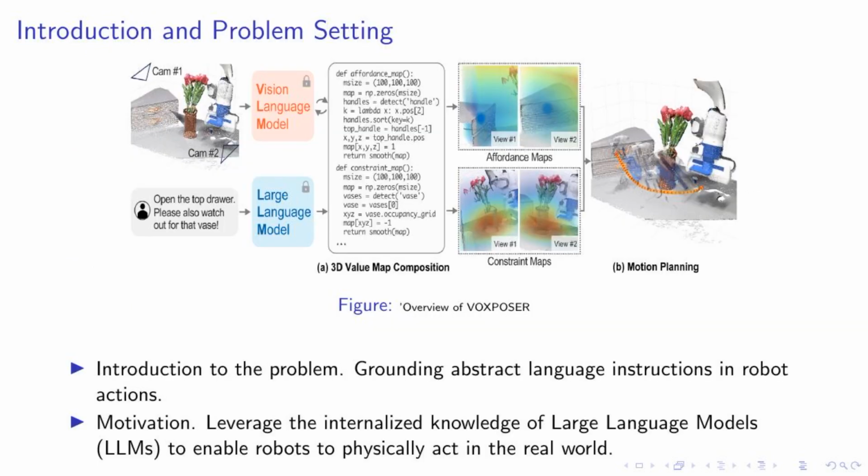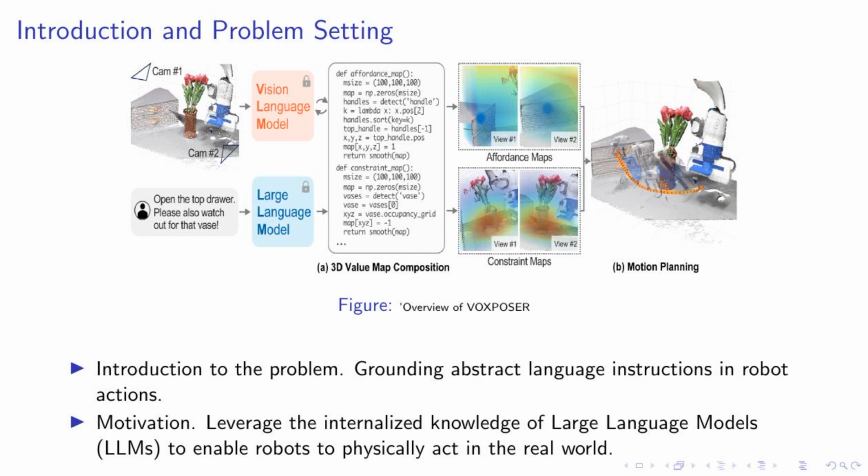Our research focuses on a fascinating problem. How can we ground abstract language instructions in robot actions? Imagine a scenario where you tell a robot to set up the table. How can we translate this instruction into a sequence of physical actions that the robot can perform? The motivation behind our work is to leverage the vast knowledge that large language models or LLMs have internalized. These models have learned to represent the world through language, and we believe this knowledge can be used to enable robots to physically interact with their environment.